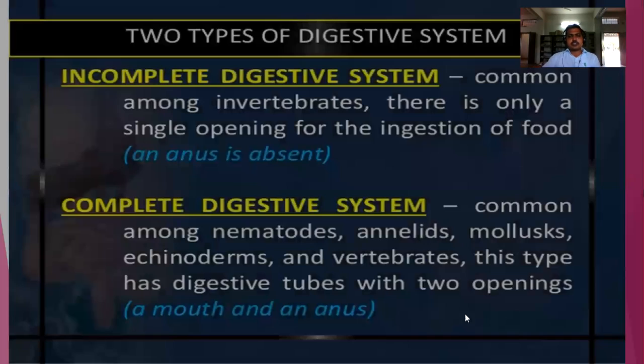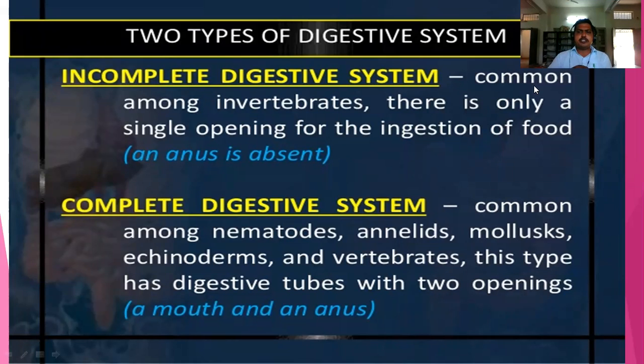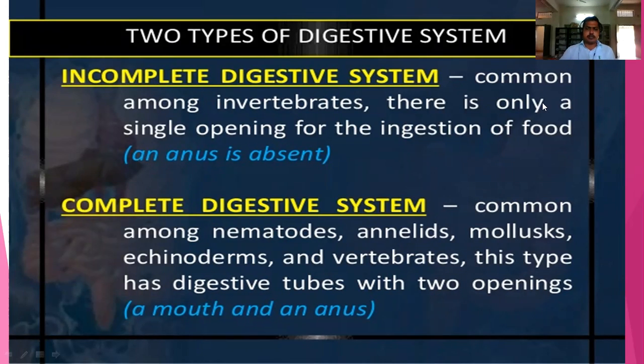Okay, in the animals you may see the digestive system. The digestive system is of two types. One is the incomplete digestive system, another one is the complete digestive system. So what about the incomplete digestive system? It is common among invertebrates, and there is only a single opening for the ingestion of food.